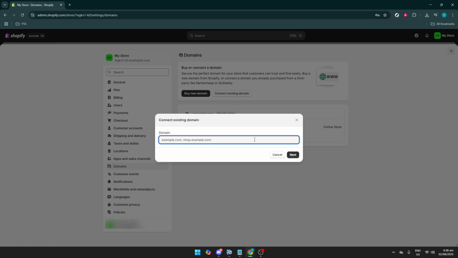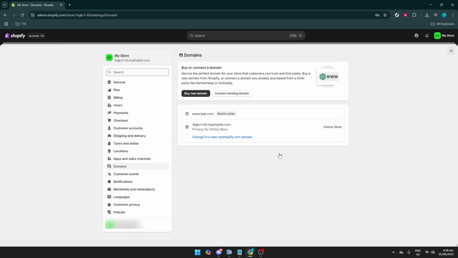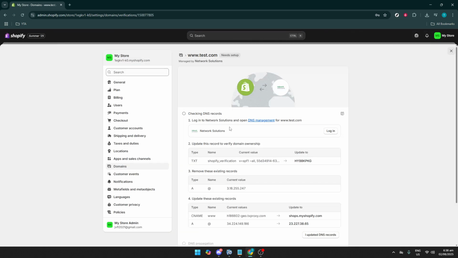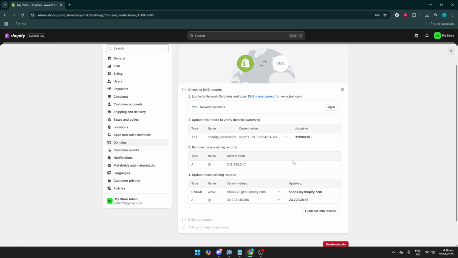This will initiate the validation process, ensuring that everything is set up correctly on both Shopify's end and with your domain provider. You might need to log into your domain registrar's account separately to update DNS settings if prompted. Shopify will guide you through changes like adjusting your CNAME or A record to point the domain to Shopify's servers.